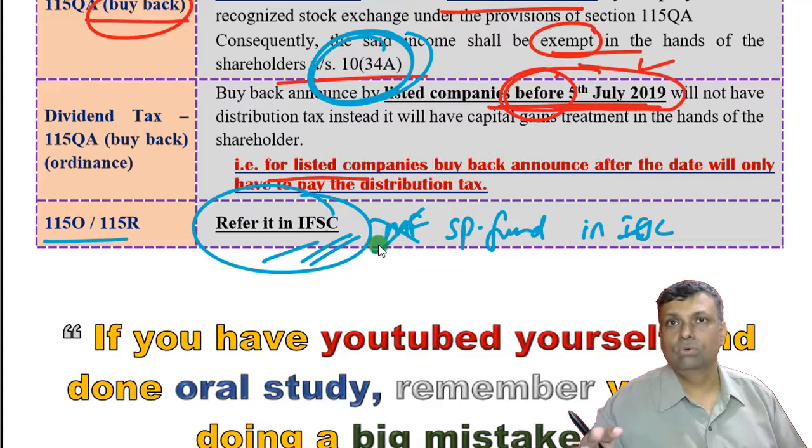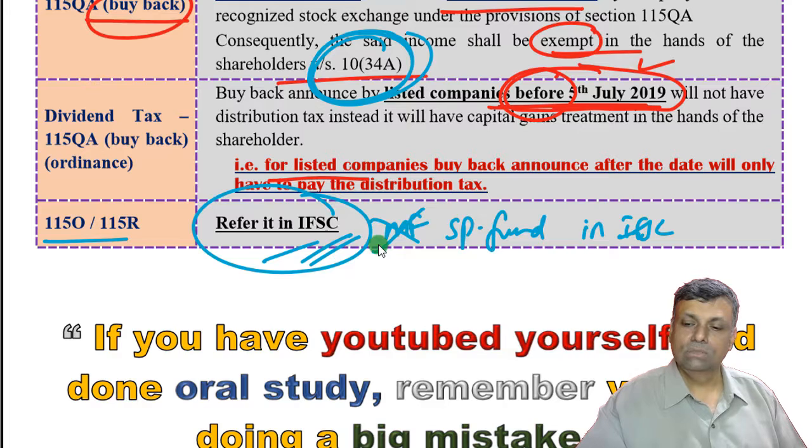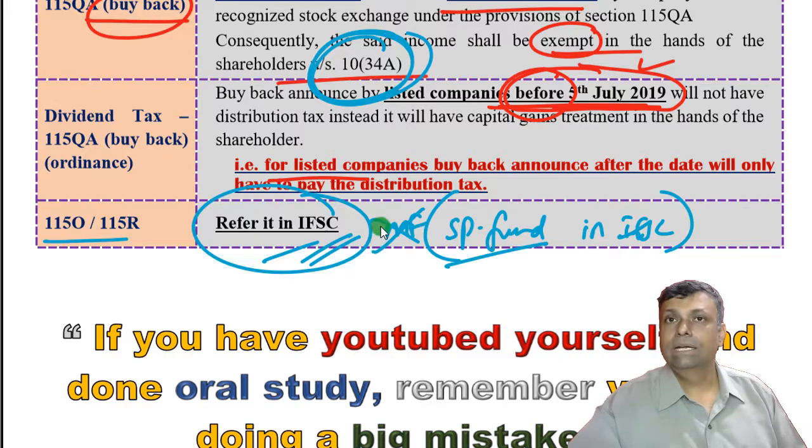Normally, these funds have to do transactions only in the relevant foreign currency, because IFSC is basically like an international stock exchange, as incentivized by the government. So any specified fund in the IFSC will not have any tax treatment. And secondly, if they distribute their dividends to their unit holders, again there is no dividend distribution tax. So this is one of the great advantages: any fund in IFSC, no tax, and whenever they distribute their income, again no dividend distribution tax.